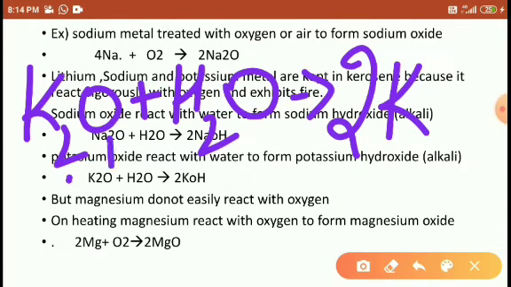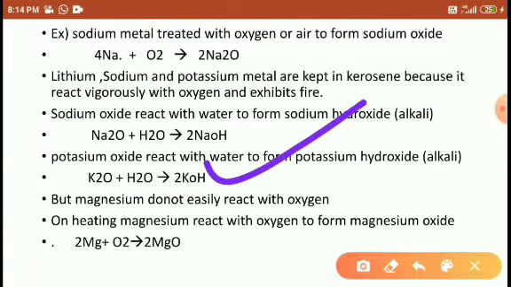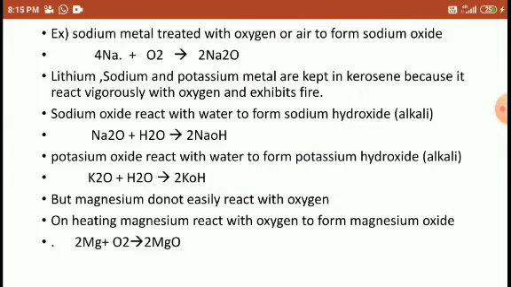And how many oxygen? 1, 2, the 2 is common for both. And how many hydrogen? 2, so 2 KOH. The reaction is completely balanced here, students. Understood, students? Okay.